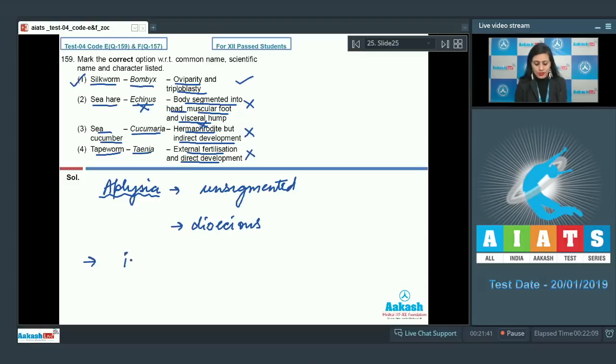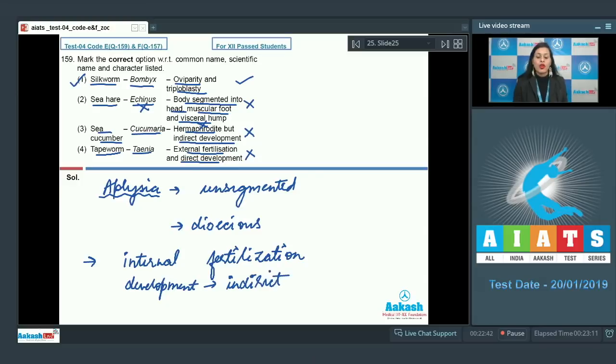Tapeworms show internal fertilization and development is indirect, with a complicated life cycle involving many larval stages. So this is an incorrect option. So the correct answer to this question is option number 1. Let's discuss our next question.